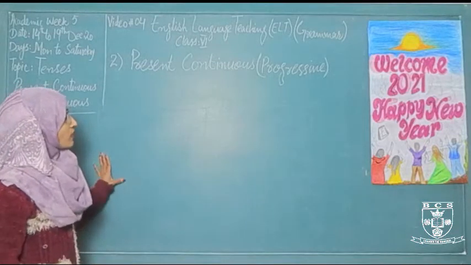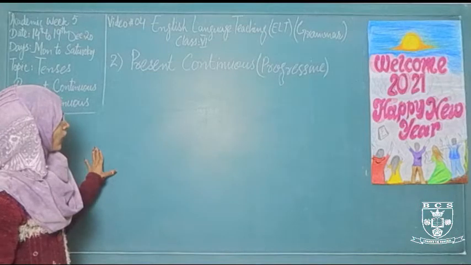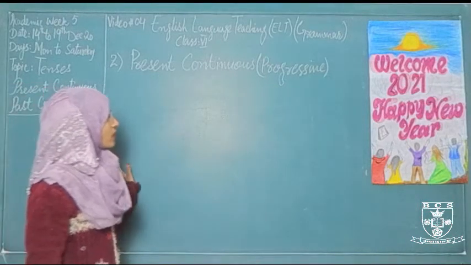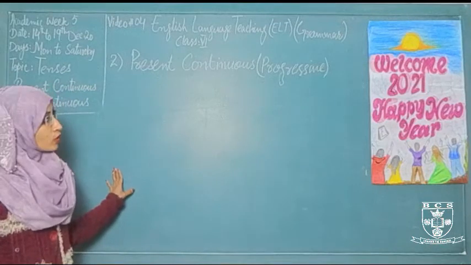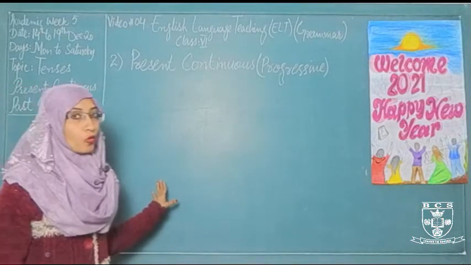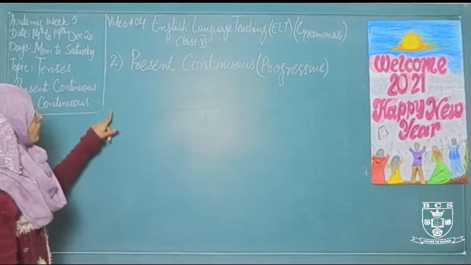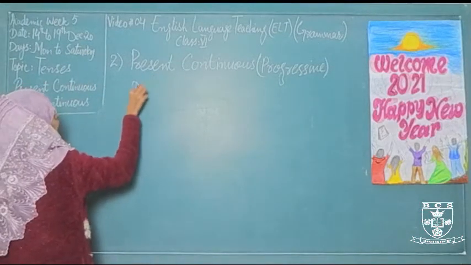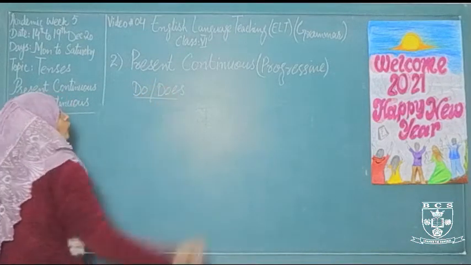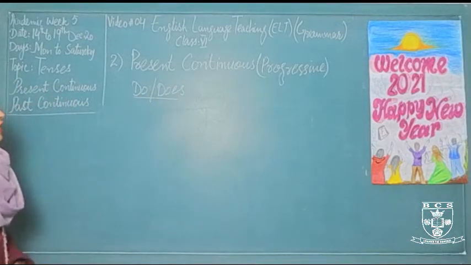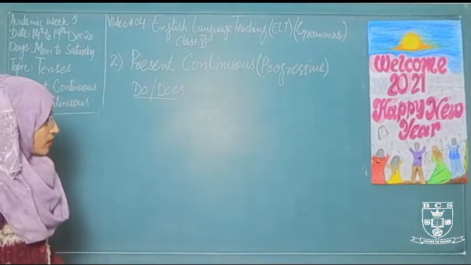Before starting the present continuous tense, I will recap the indefinite tense. In present indefinite tense, we use the first form, or you can say the base form of verb, and do and does. These are the helping verb for making negative and interrogative sentences in the indefinite tenses, right?